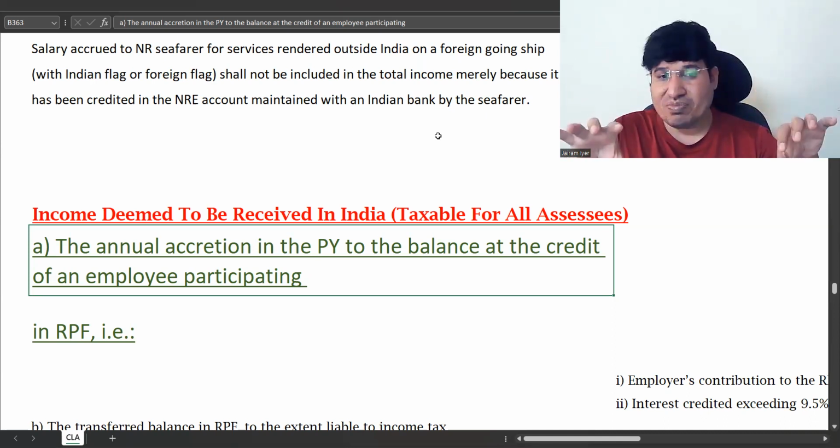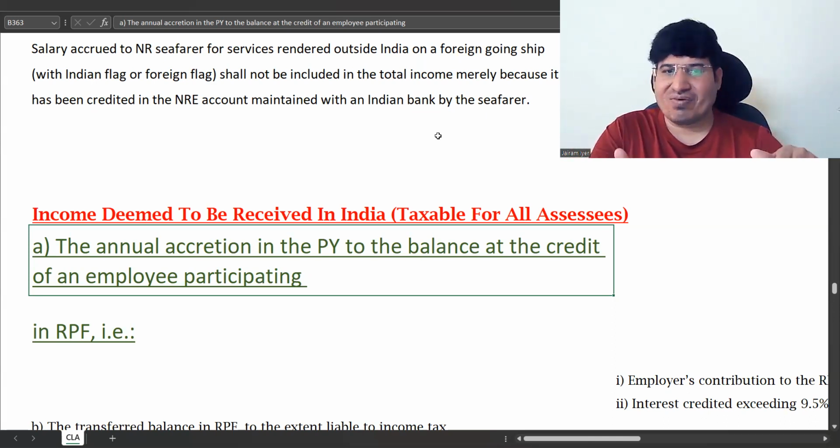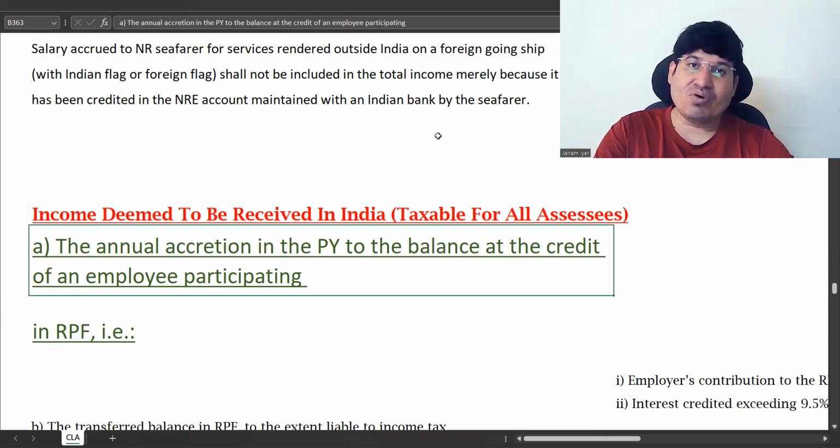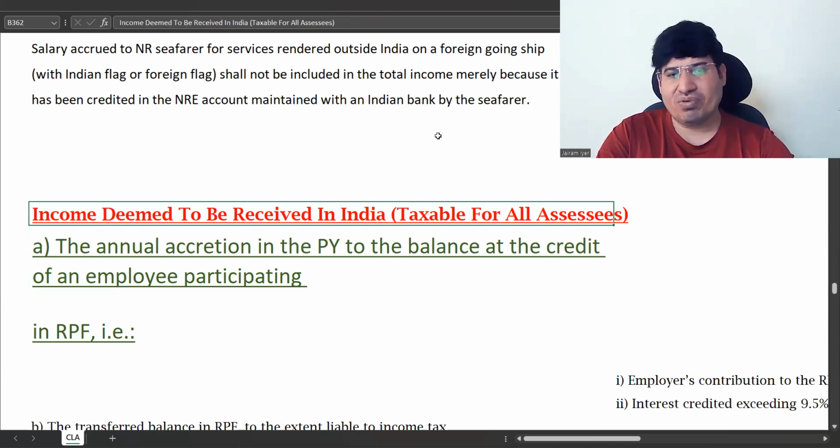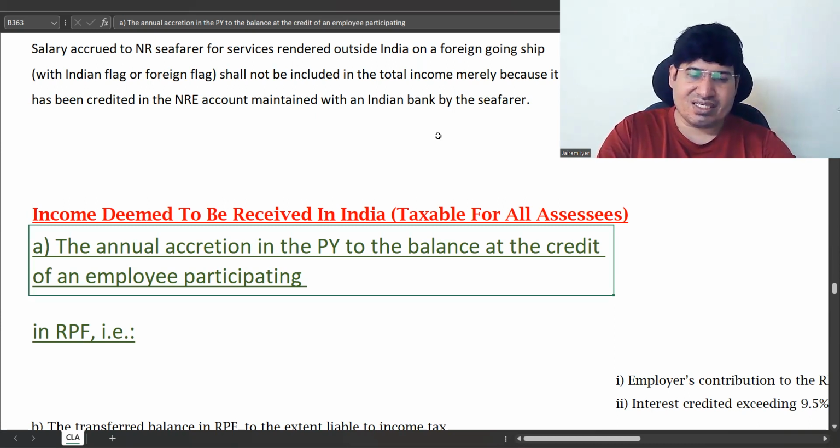This is just to make sure, because this account can be anywhere, and one can say that it's not income received in India. Just to make sure, they have said that whatever increase happens in your PF account is income deemed to be received in India.